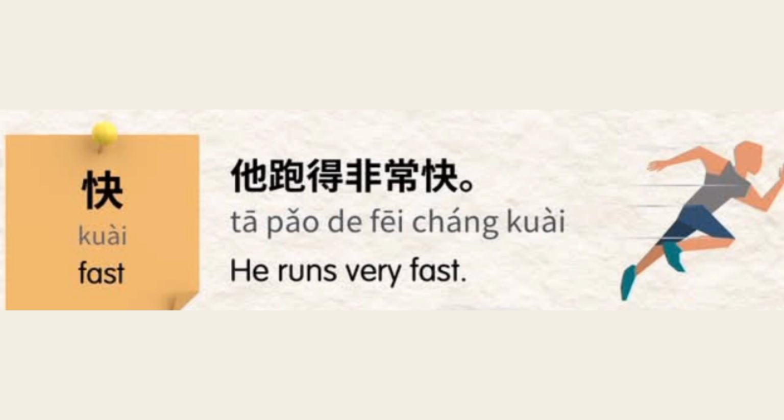Let's observe the example in much more detail. 他, he. 跑得, run. This word is used for running in Chinese. 非常, very or extremely. 快, fast. So together it makes: 他跑得非常快。 He runs very fast. Let me highlight the words we just learned. 快，快。 Here it is, you learned it. Let's move to our next adjectives.